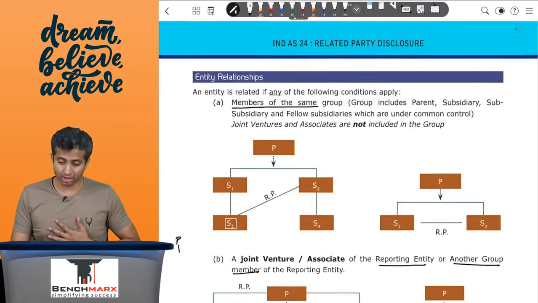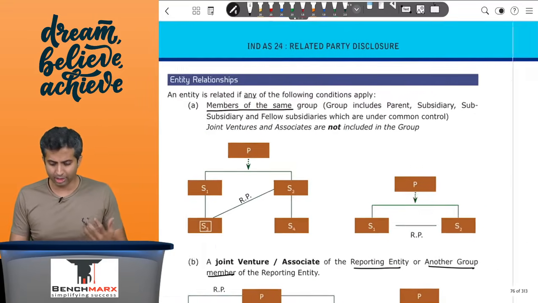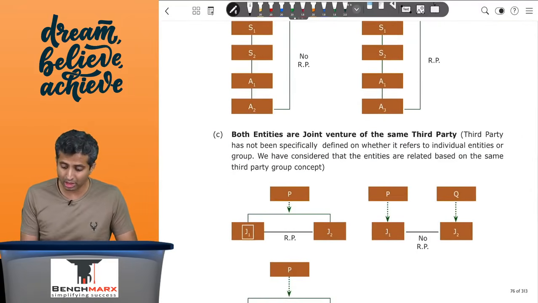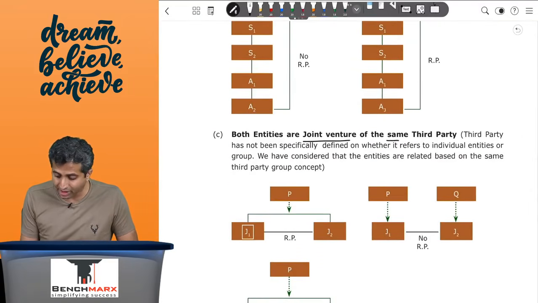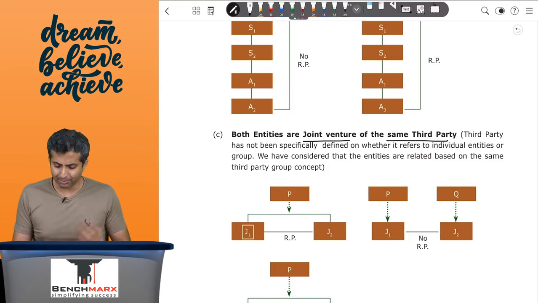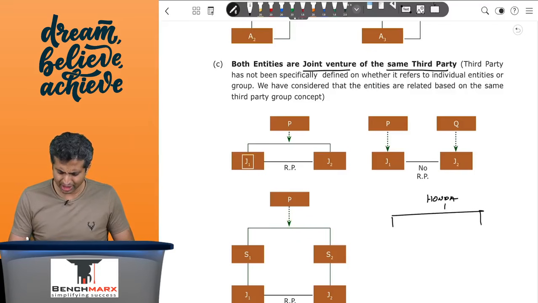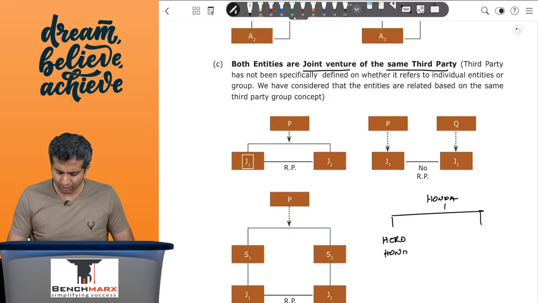Next, you look at common entities, where both entities are joint ventures of the same third party. So for example, there is a company Honda. Honda has, or had in the past, entered into two joint ventures. There was Hero Honda, which was a joint venture, and there is Honda Toyota, which was another joint venture.